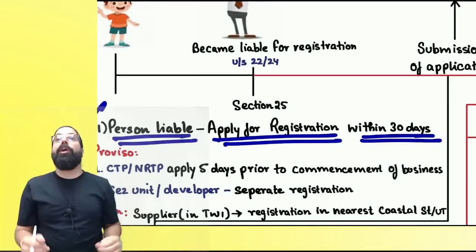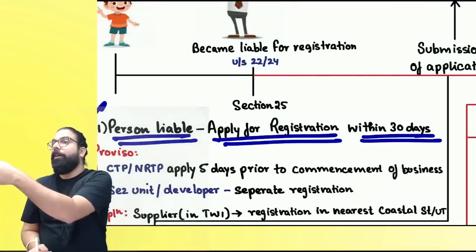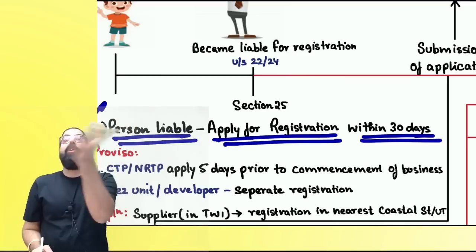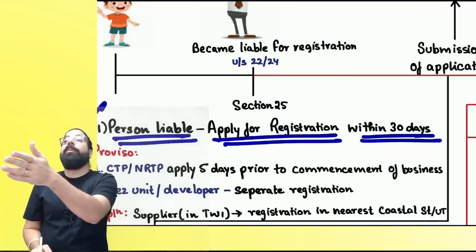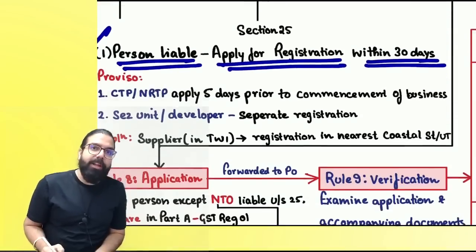Once you become liable, sir, I did interstate supply, compulsory registration, you became liable. How many days will you apply? 30 days. Are we clear, everyone? Sir, I crossed the turnover. How many days will you apply? You will apply within 30 days. A person shall be liable for registration within 30 days.